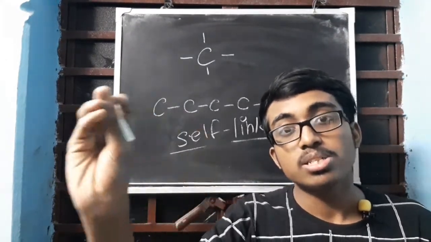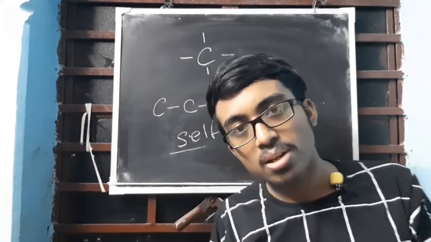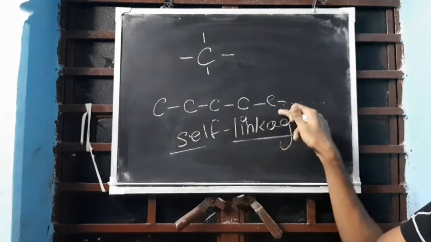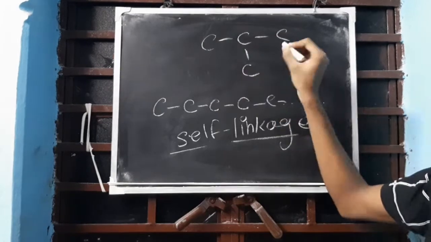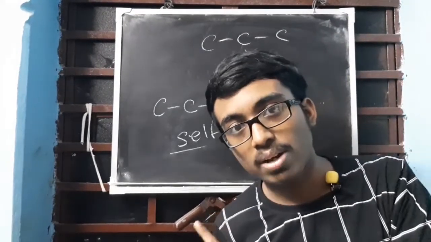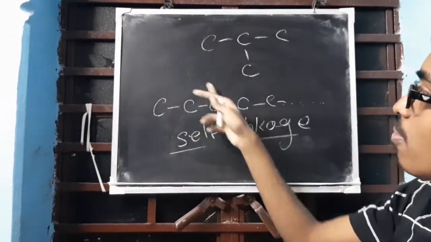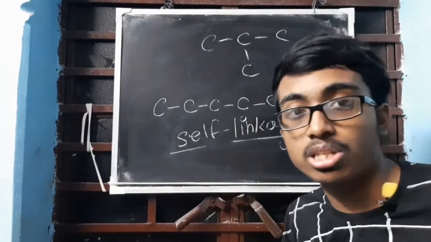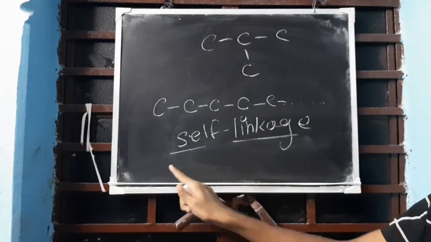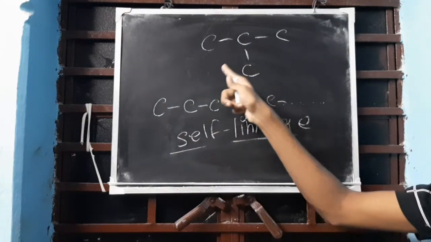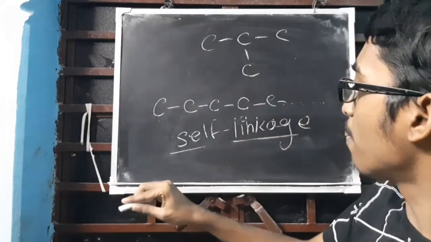So it will self link with carbon to form either a branched chain or a straight chain, like this. A branched chain, I mean to say, can be like this. I am not satisfying the valencies right now, because I am not going to throw you into any confusion. This is just a skeletal equation or a carbon skeleton, okay? Self linkage, branched chain, this one, straight chain, this one, or it can form cyclic compounds.